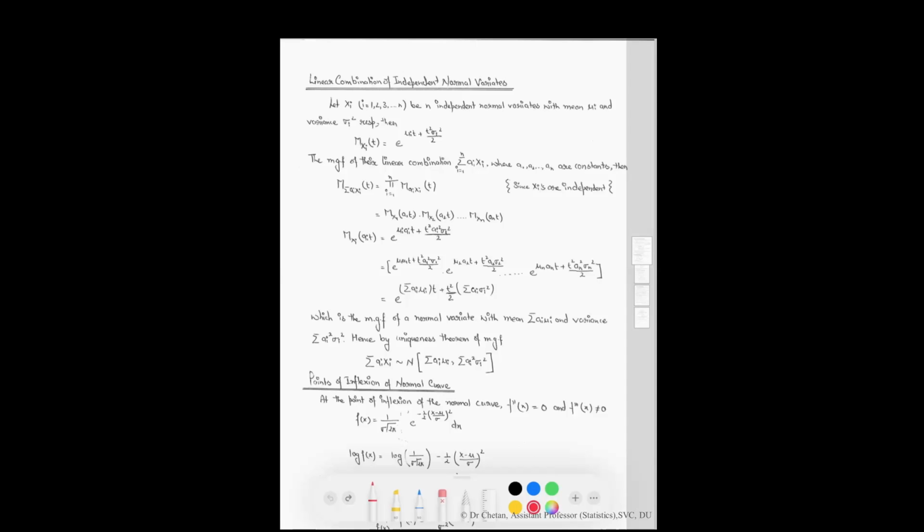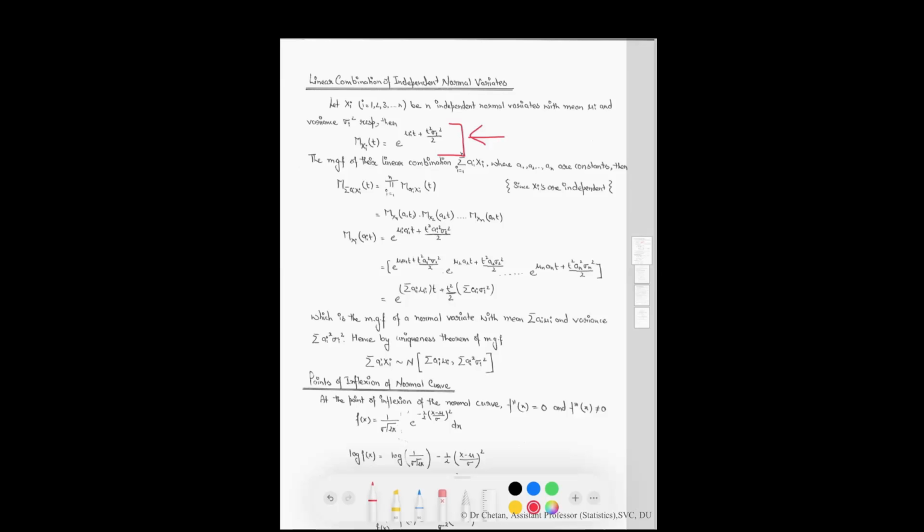Now, the next topic is the linear combination of independent normal variates. For this, consider X_i, i goes from 1 to n. It means n independent normal variates with mean mu_i and variance sigma_i squared. Then, according to the definition, the moment generating function of X_i is given by this quantity.